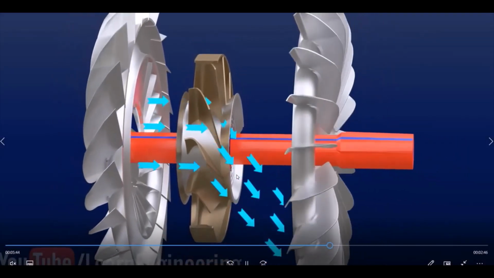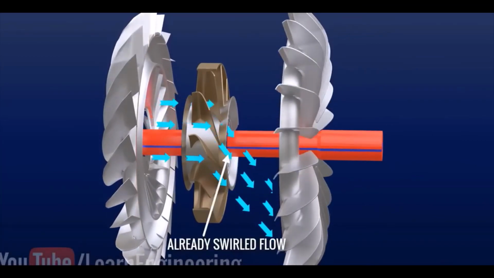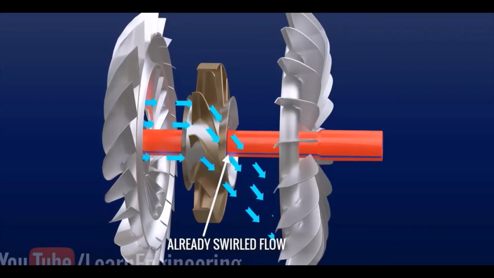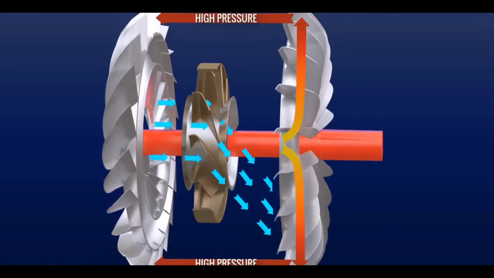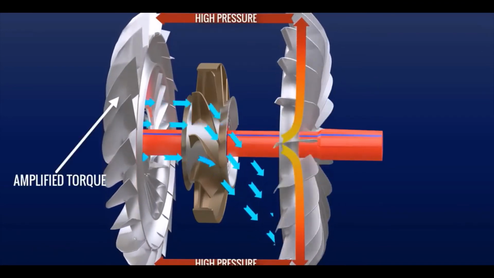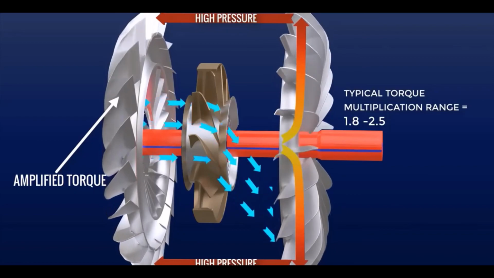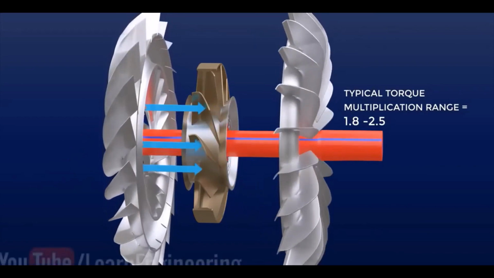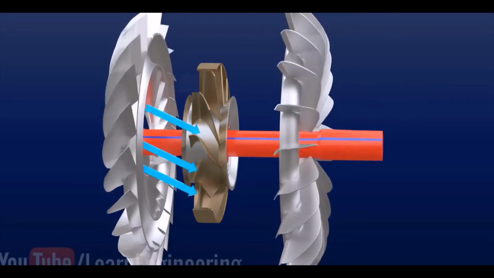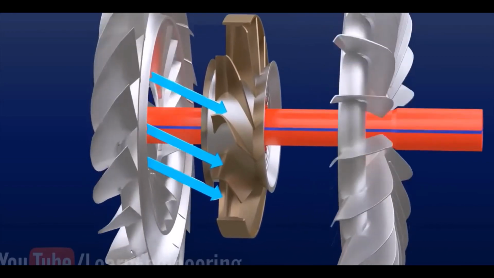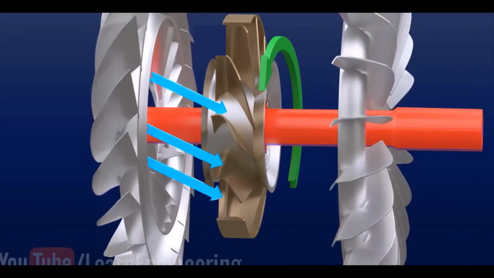In between you have your stator, which is there to multiply your torque. With a series of curved blades in the stator, the oil thrown off from the turbine hits the stator blades. The stator guides it towards the pump, which in turn redirects the oil back outwards to the turbine. This repeated process increases your engine turning effort, or torque. In a torque converter, the torque is almost doubled when you use the stator, maybe 2 times or 4 times at maximum.